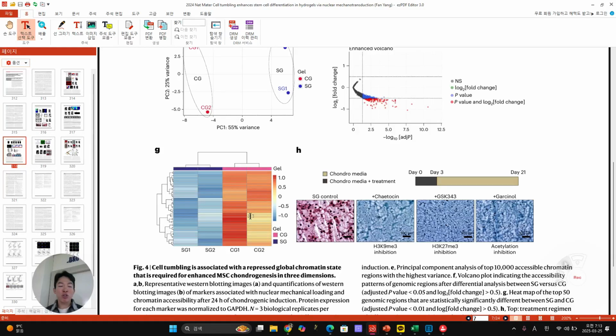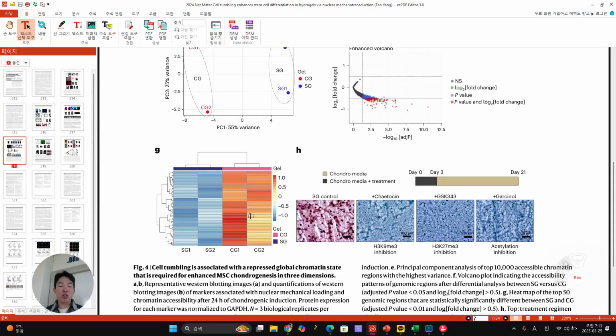And then also, people ask: previously they showed these actin-inhibiting things decrease cell tumbling, so they want to know whether this decreased cell tumbling can induce less differentiation in chondrocyte. Chondrocyte-related gene expression levels highly decreased with this inhibitor, and then in differentiation staining, the same thing happened, right? The last one, they want to confirm again, this lower of this link complex. Such as Sox9, aggrecan, collagen 2A1, they all go down when they block the link complex.